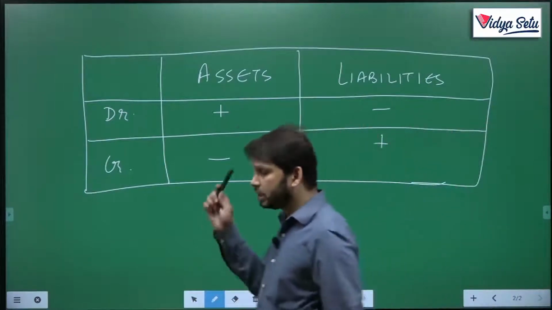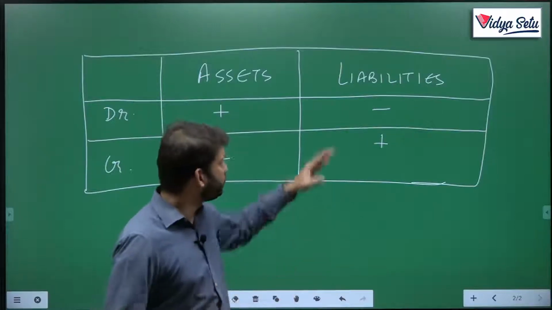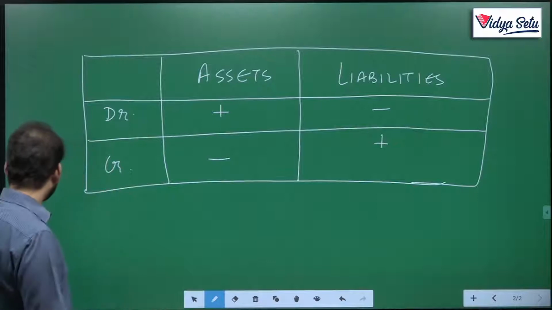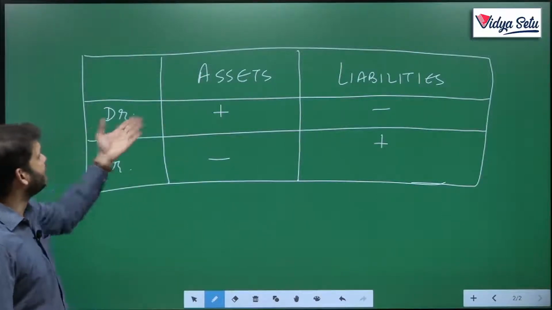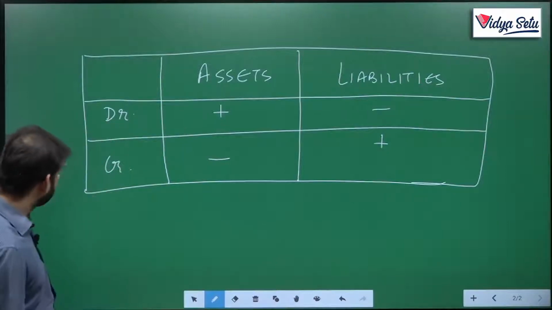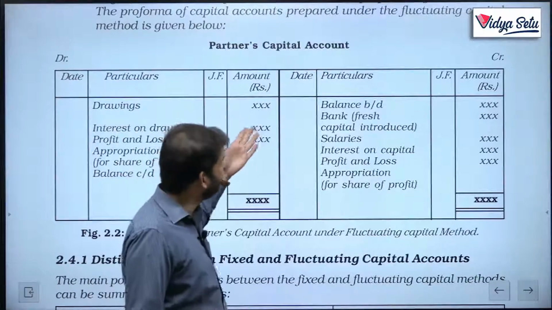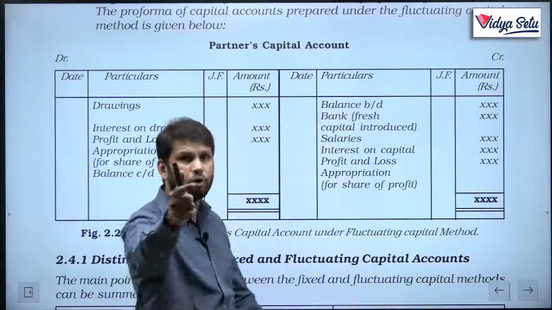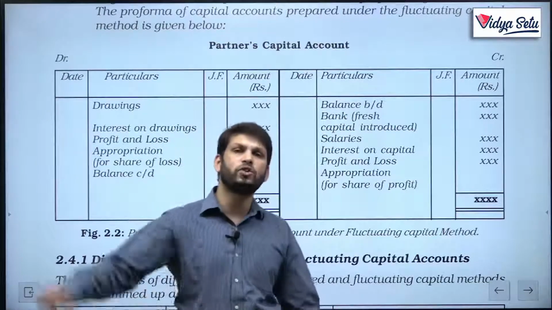Now, if you understood this, capital is a liability. If we want to increase the capital, which side? Credit side. The positive balance of liabilities is credit, the positive balance of assets is debit. Because capital is a liability for the firm, we are starting with the credit side. And what is this? This is by balance brought down, the balance of the previous year.